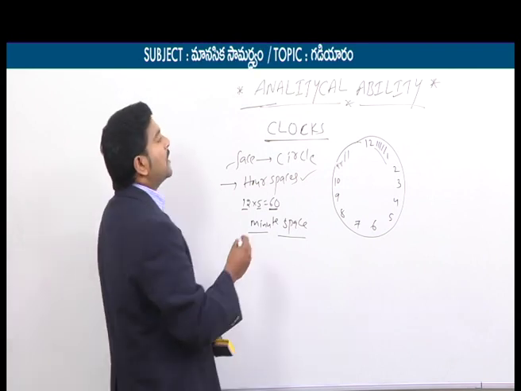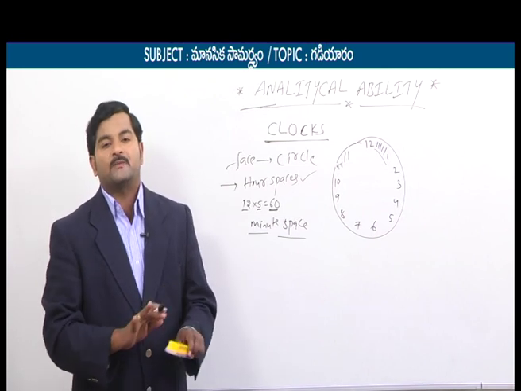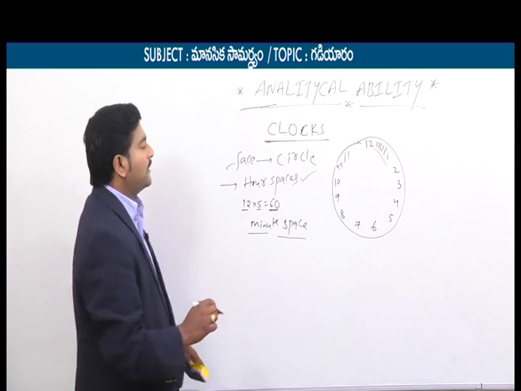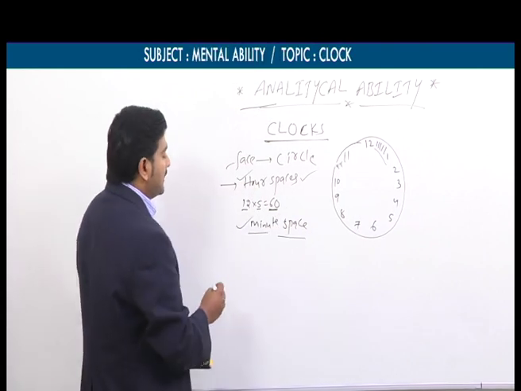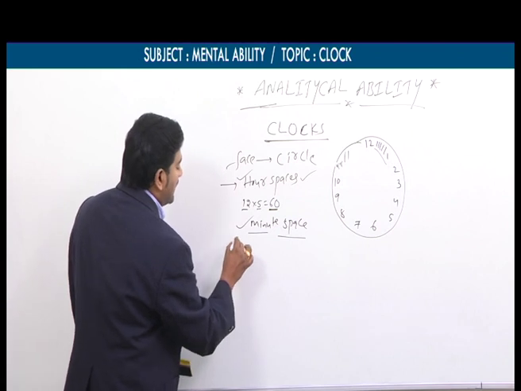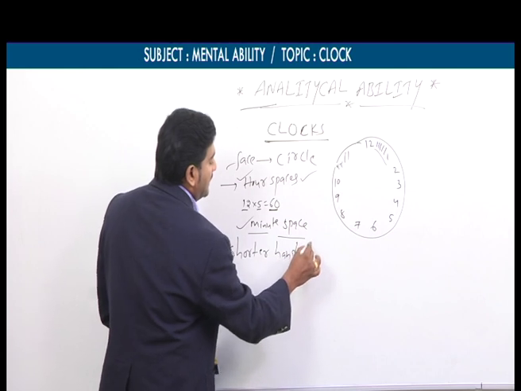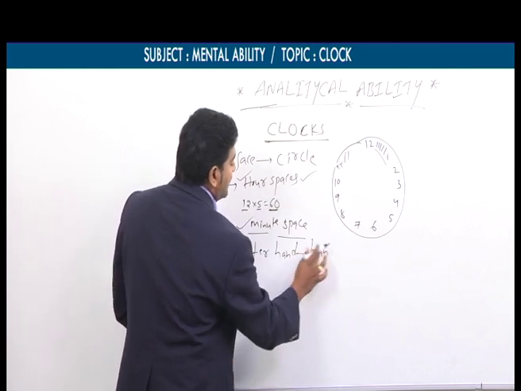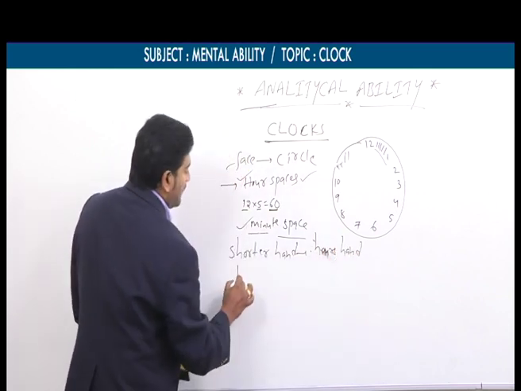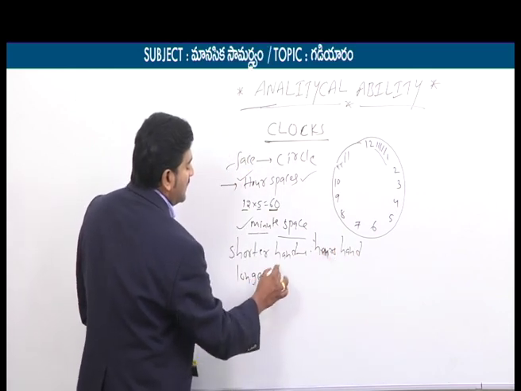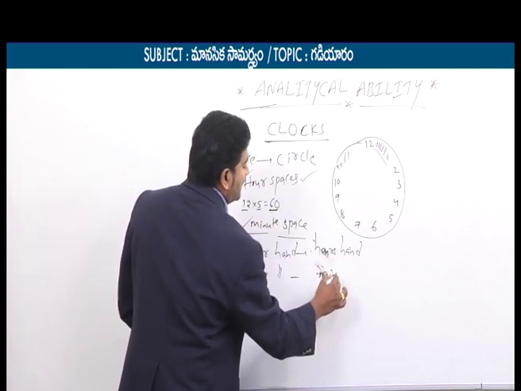But when it comes to our reasoning part, our competitive examination part, we don't discuss the seconds hand. We'll focus on only the hours hand as well as the minutes hand. We know already in the clock the shorter hand is said to be the hours hand, and similarly the longer hand is said to be the minutes hand.